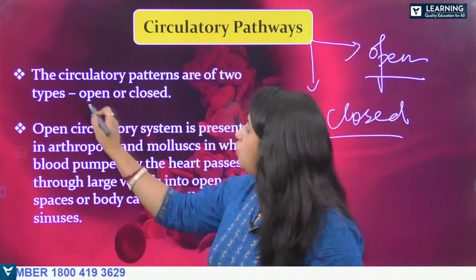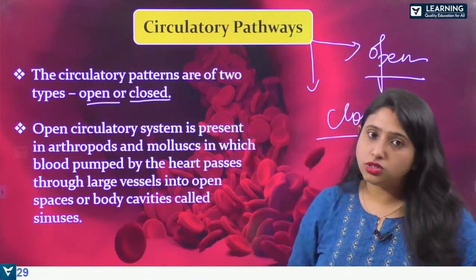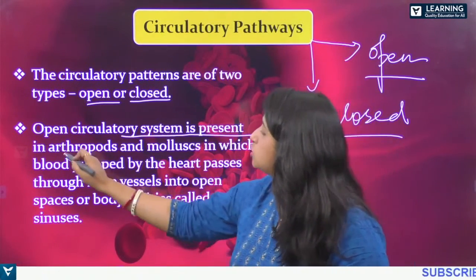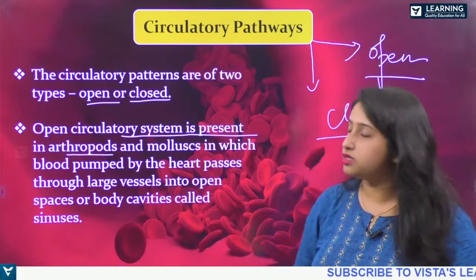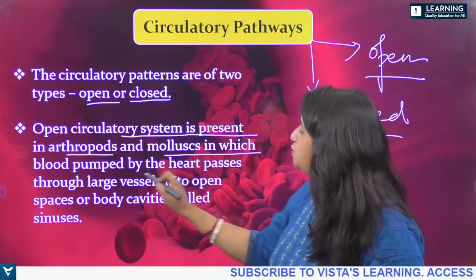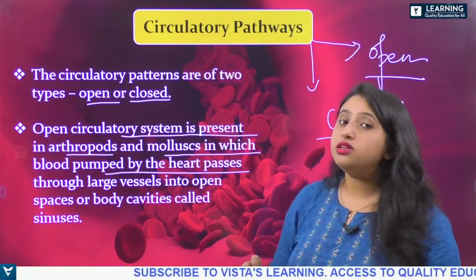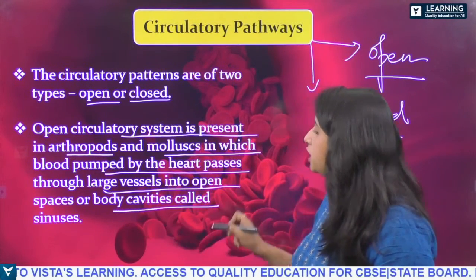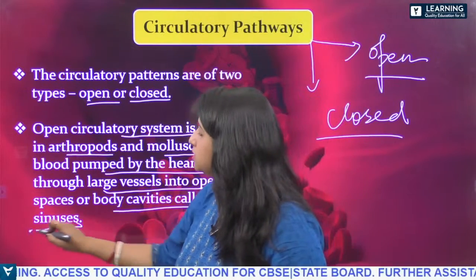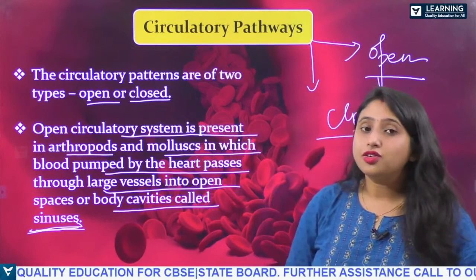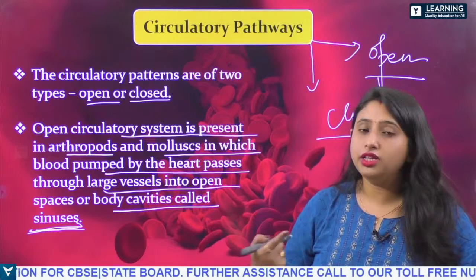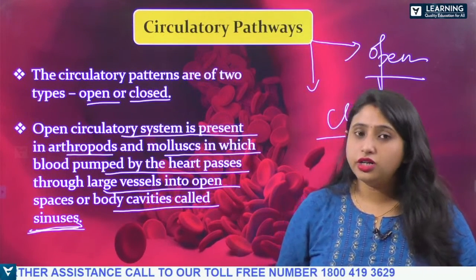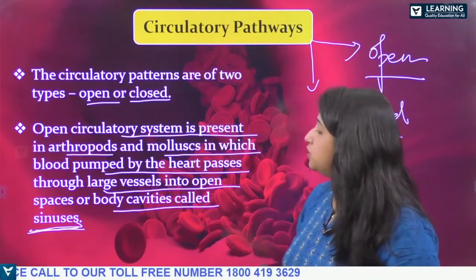Okay, so open and closed, these are the two circulatory systems, right? So open circulatory system is present in arthropods, right? Cockroach, insects, molluscs, in which blood pumped by the heart passes through the large vessels into open spaces or the body cavity called sinuses. You have seen the circulatory system in the cockroach, right? There are various sinuses through which the blood is again sent back to the heart, right?